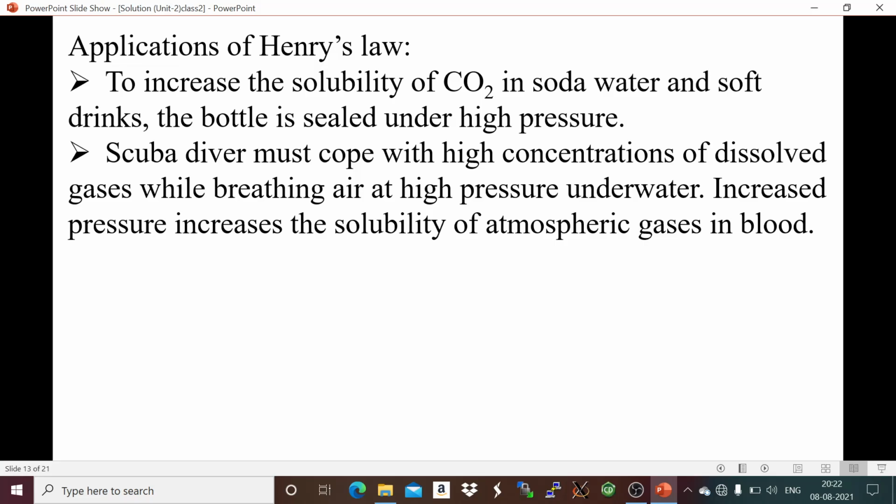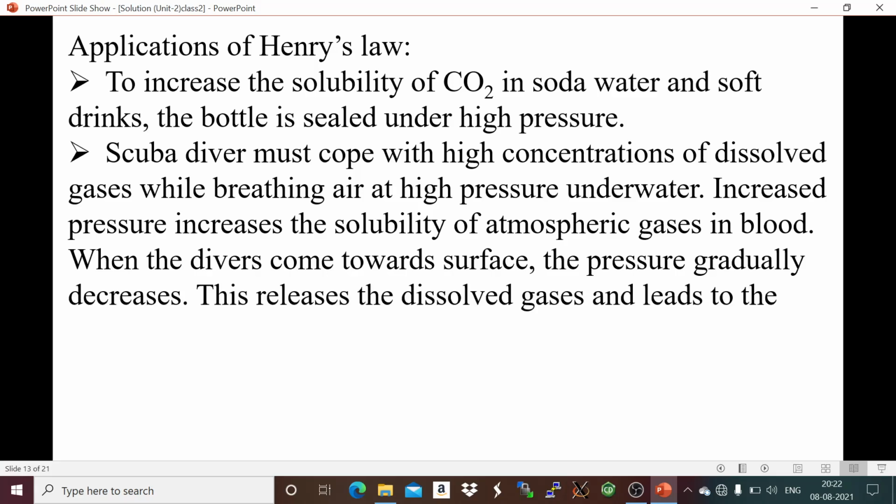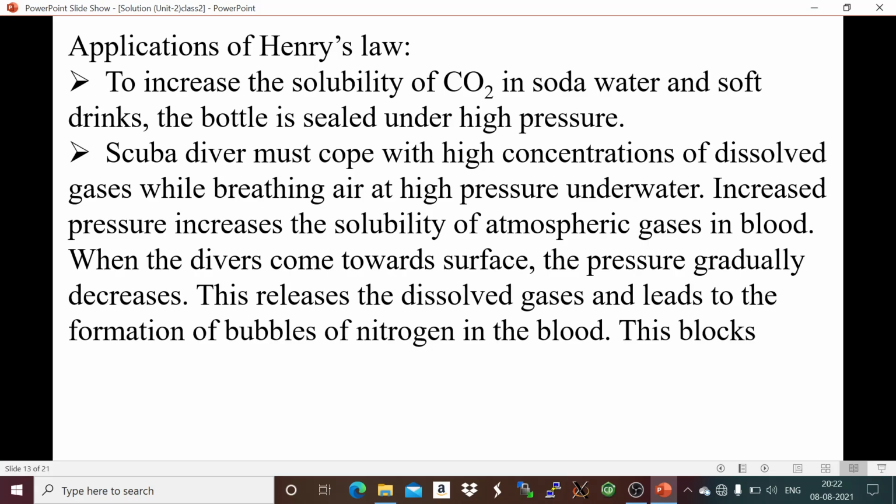When the diver comes towards the surface, the pressure gradually decreases, and the dissolved gases are released. This release of dissolved gases as the pressure decreases leads to the formation of bubbles of nitrogen in the blood.